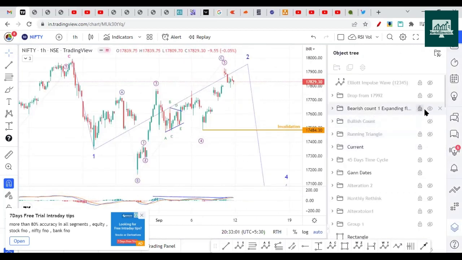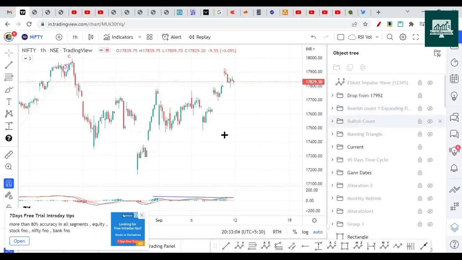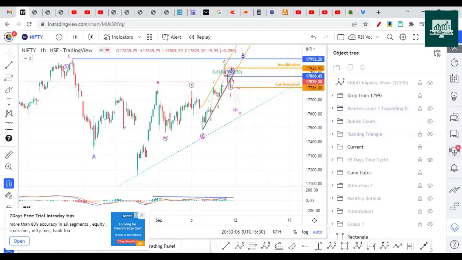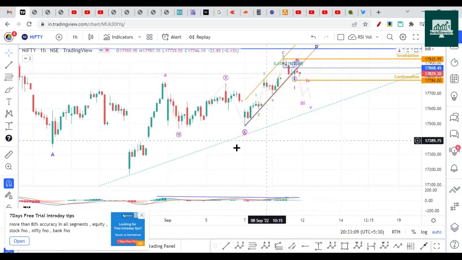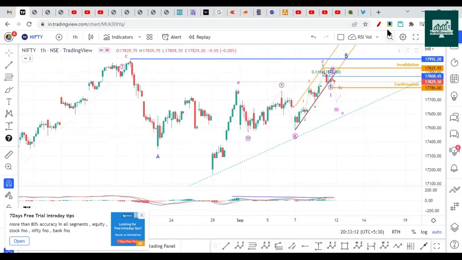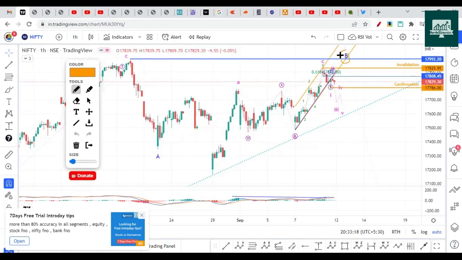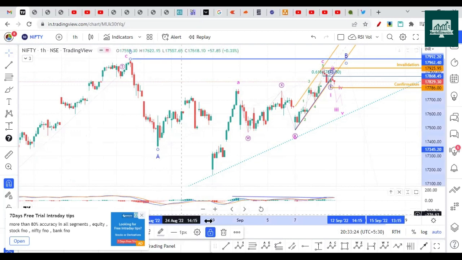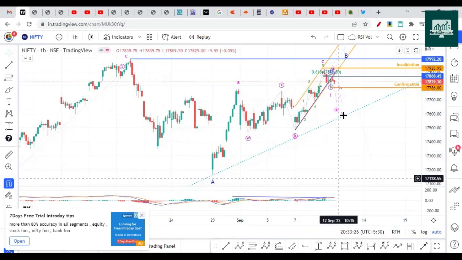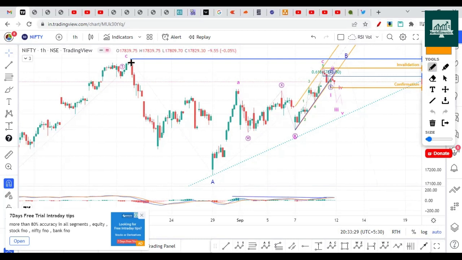So let me bring that count. I'll lock this, I'll hide this, and I'll bring this count. So this is considering an expanded flat correction. Even there is a case that wave B can be a triangle. In case we are going to consolidate, the wave A can be, instead of this point, here, and we could still be in a wave B, where a bullish case can also support that. This is a triangle, 1 2 3, 1 2 3, then 1 2 3, 1 2 3, like this, then again one more 1 2 3, and then it will shoot on the upside.